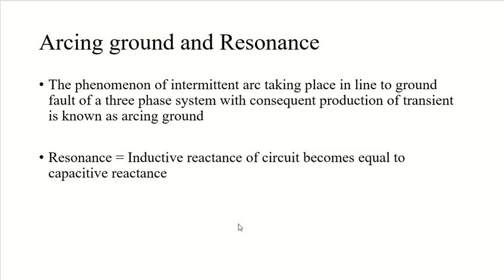In a normal transmission line, the capacitance is normally kept very small. You must have seen it until now. So resonance will rarely occur, right? At least at fundamental frequency. There are very faint chances of occurrence of the resonance condition.